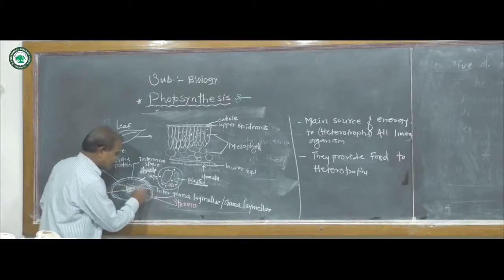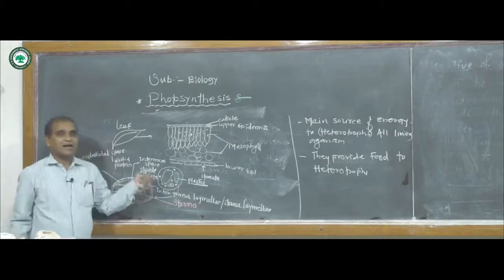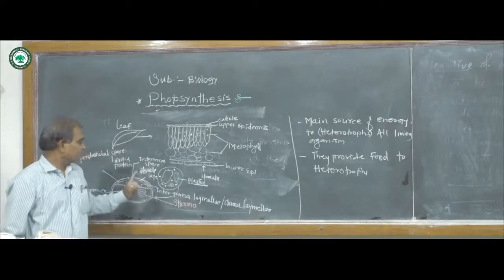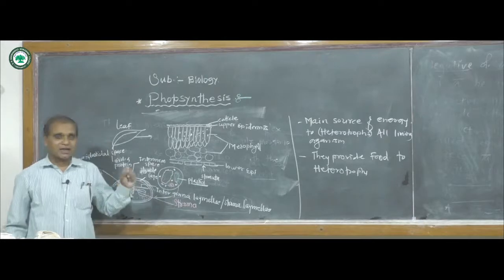These intergrana lamellae or stroma lamellae also help in the fixation of atmospheric carbon dioxide.